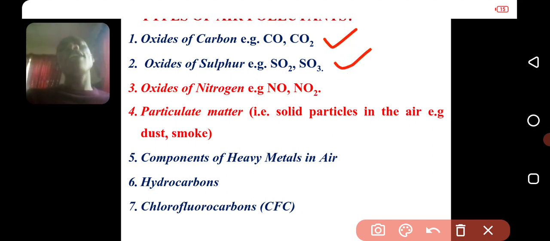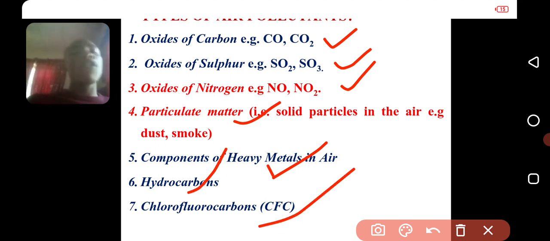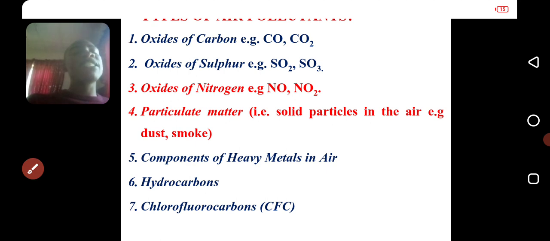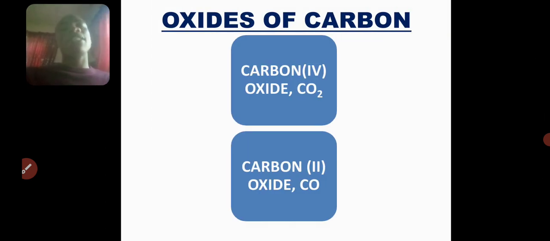Number 2, oxides of sulphur, oxides of nitrogen, particulate matter, heavy metal in the air, hydrocarbon, and chlorofluorocarbon. These are the 7 pollutants that normally affect our atmosphere and pollute it.